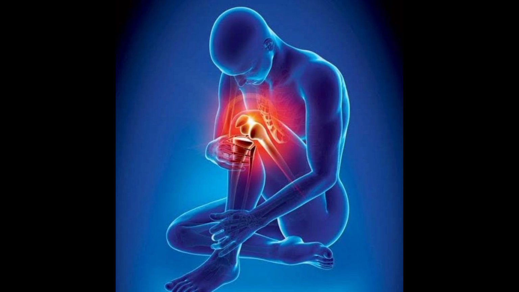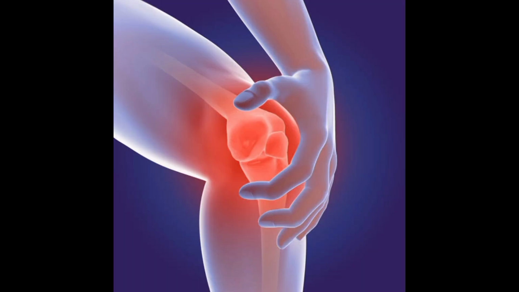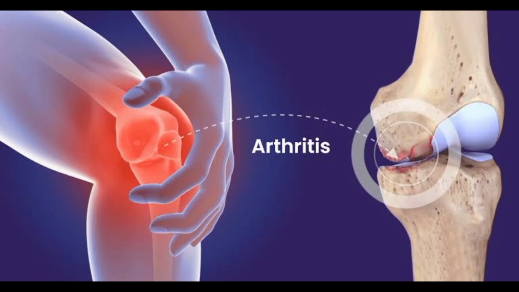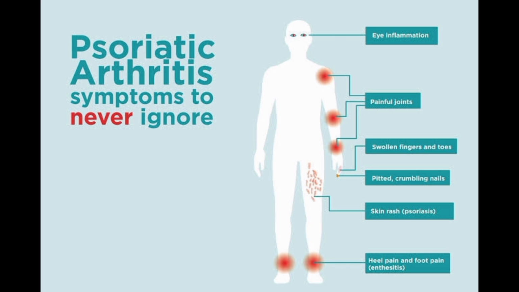Injury: past joint injuries, such as sports injuries or fractures, can raise your risk. Being overweight puts more stress on joints, especially the knees and hips. Autoimmune disorders: in RA and similar conditions, the immune system goes into overdrive and attacks healthy tissue. Infections: some types of arthritis can be triggered by bacterial or viral infections. Occupation: jobs that involve repetitive joint motion or heavy lifting can increase arthritis risk.